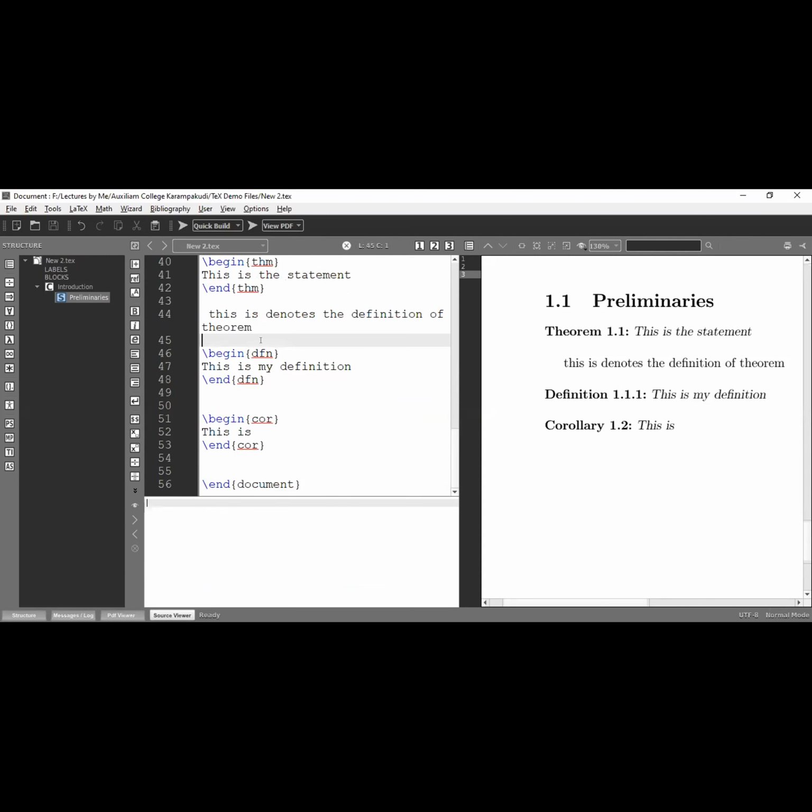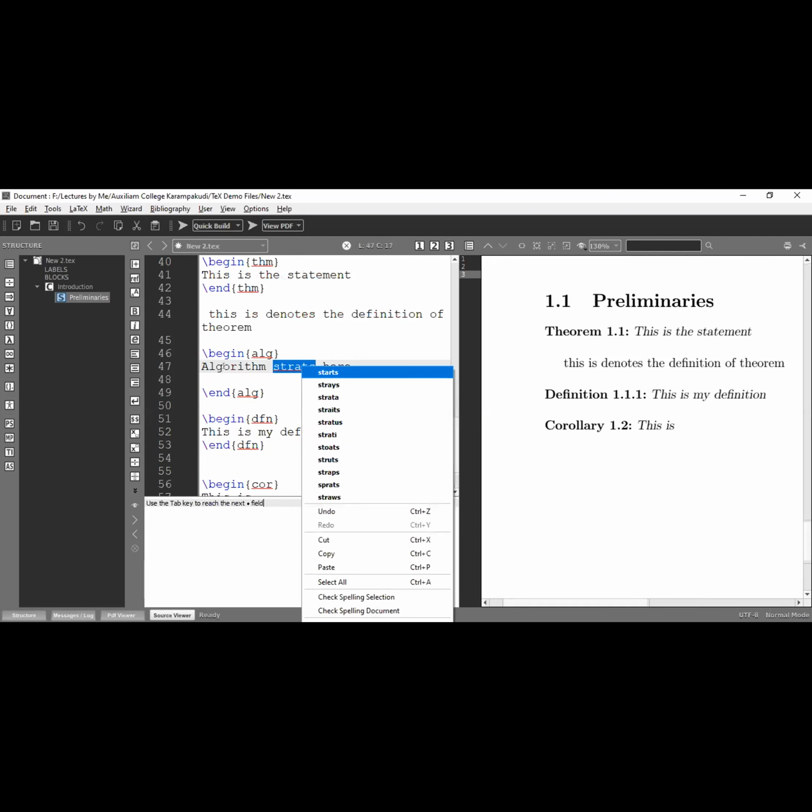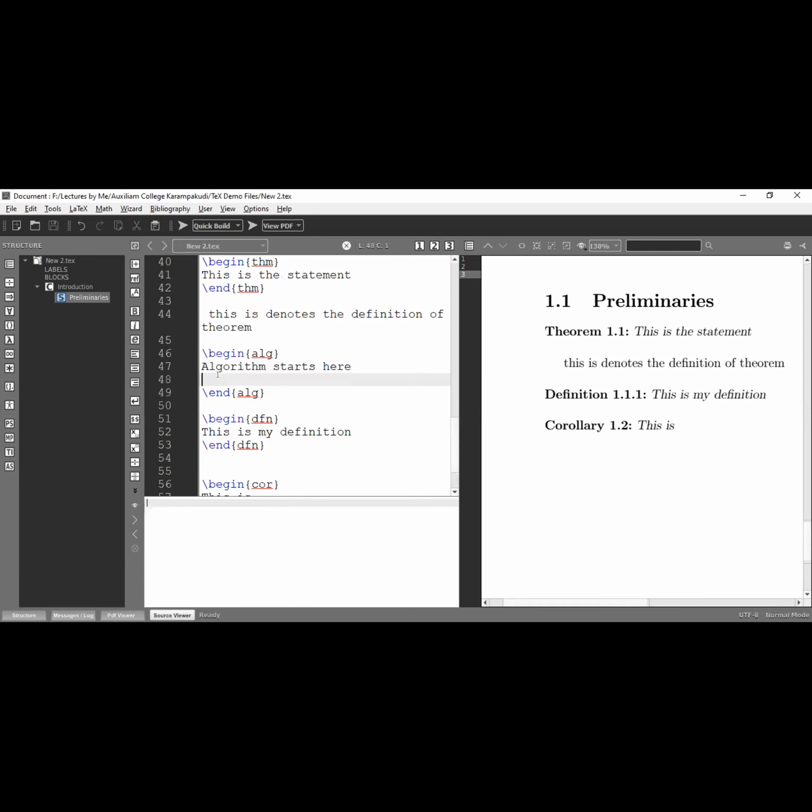Just see the number also. Begin ALG. ALG means algorithm. Just now I defined this one, ALG, and the end of ALG. So the algorithm starts here. Okay, just to see the numbers. Don't see that number for definition, just see that number 1.1 and 1.2 for corollary.